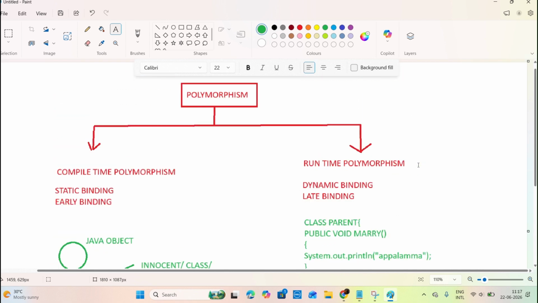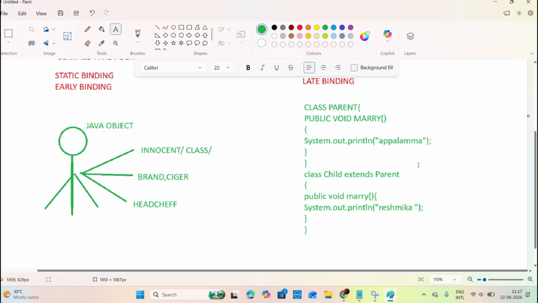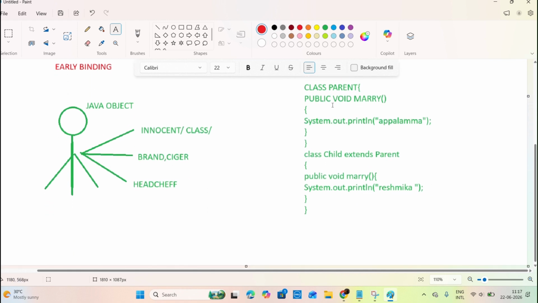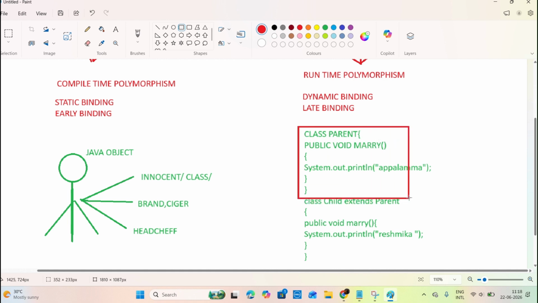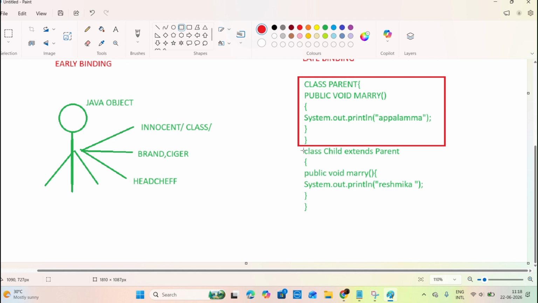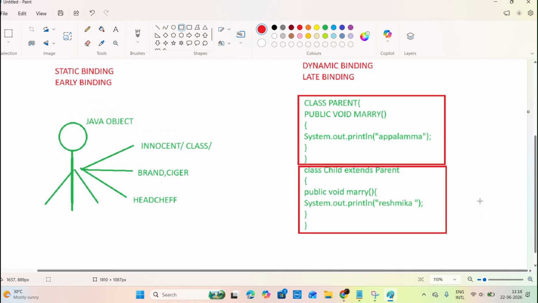This is nothing but runtime polymorphism. What is meant by runtime polymorphism? We have one class, the parent class, and in that parent class we have one method, the marry method. Whenever you are not satisfied with the parent class implementation, in the child class we can override that method and provide our own implementation. That is nothing but method overriding, or runtime polymorphism.